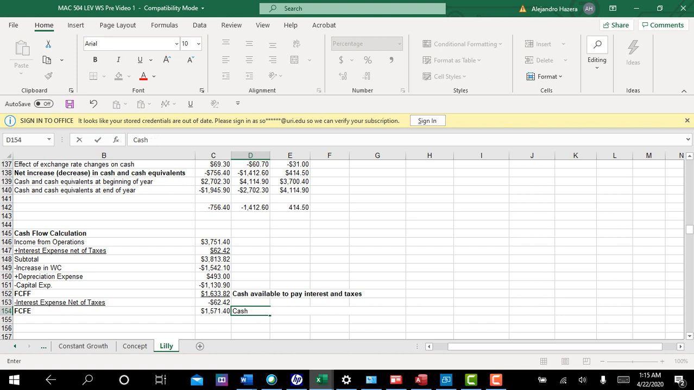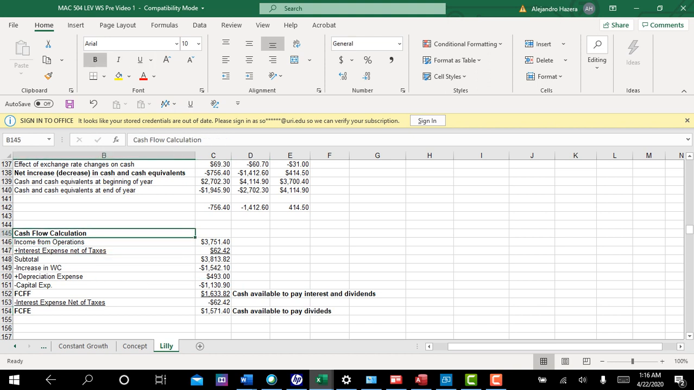Oh, wait a minute. Let me correct that. This is the cash available to pay, what am I thinking? Interest and dividends. I have taxes on the brain. Okay, so anyway, and this one here is the cash available to pay only dividends, not interest. Okay, so I will make that. And this is where I'm going to stop the first video. But keep in mind that we add back the interest.